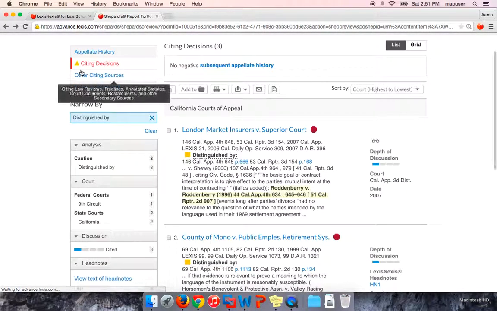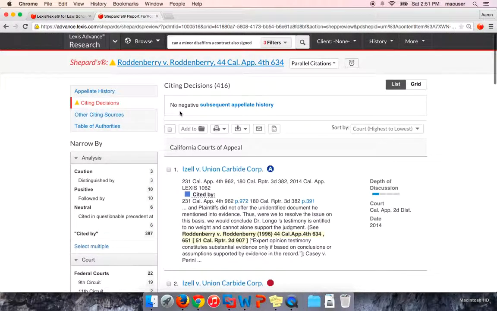So the opposite, though, is when you do find a good case, one that you're going to use in your work product. You still want to Shepardize it, and then under the analysis, you want to look at the followed by. So in Shepard's, the followed by is actually what we call true positive, meaning that it specifically says something good about your case, the Roddenberry case.